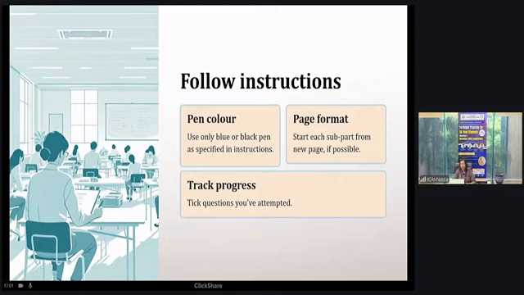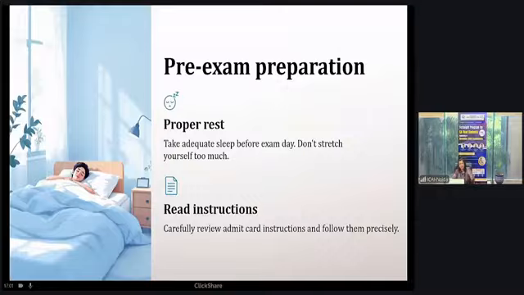Next is pre-exam preparation. There are two types of preparation. One is before the examination, which you are doing right now, and one day before the examination. And the other is some tips which you have to implement at the time of examination. So right now we are talking about pre-exam preparation. By pre-examination preparation, we mean a few days before the examination, say two or three days, or maybe one day before. Take proper rest. It is very necessary, students.